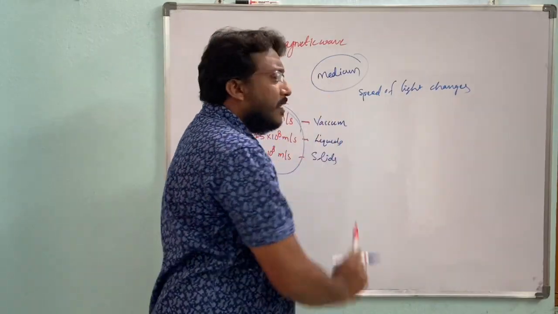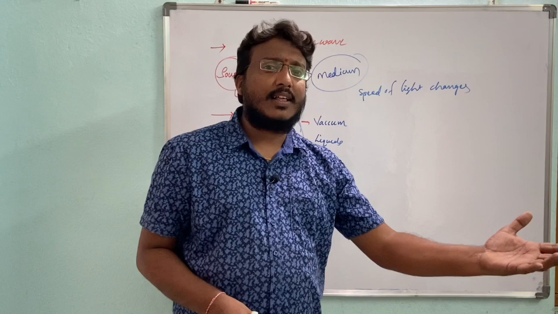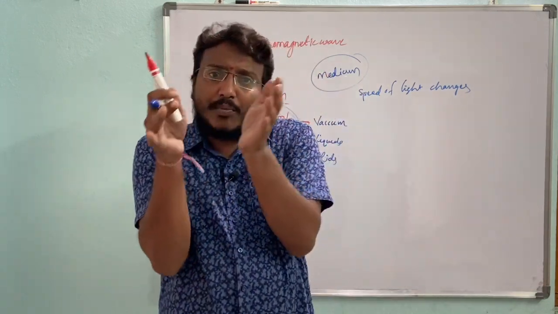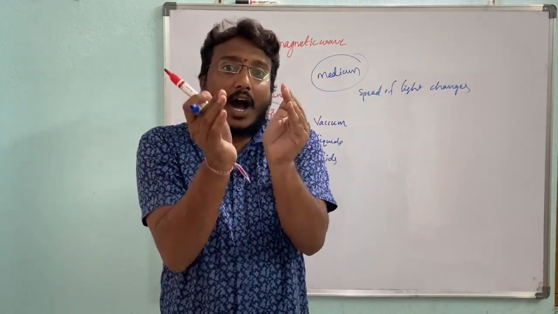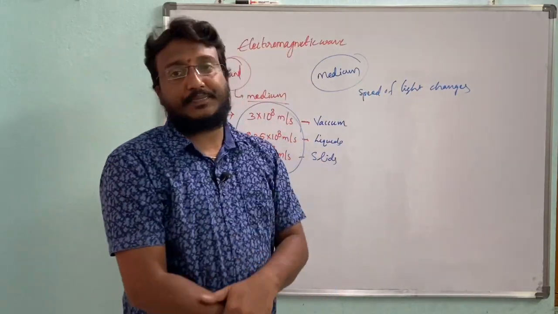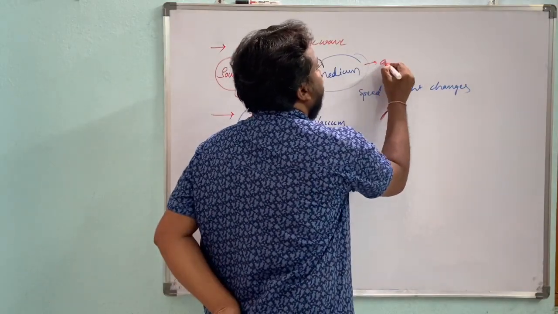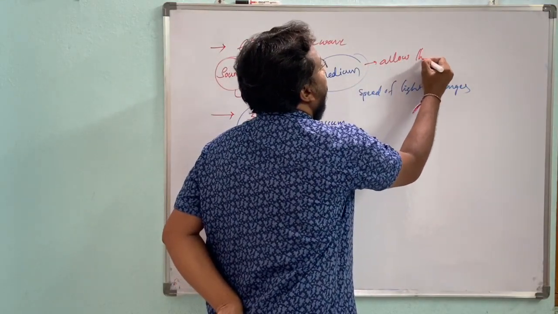So what is a medium? The material or non-material thing which allows light to pass through it is called a medium.